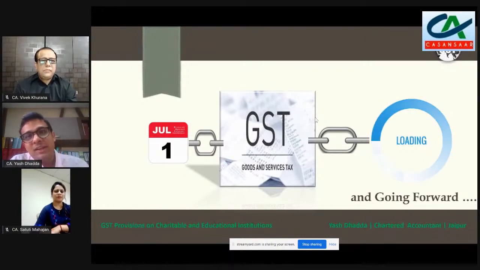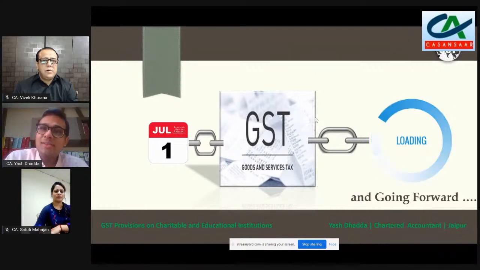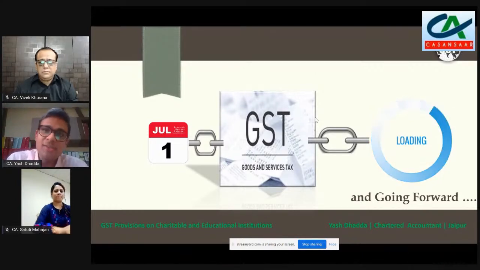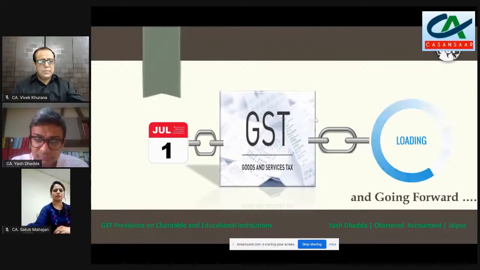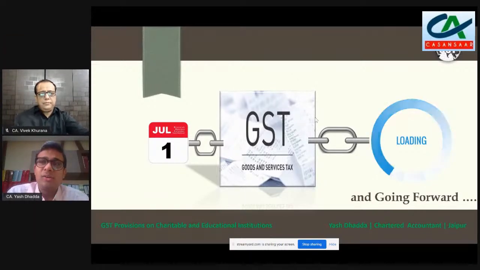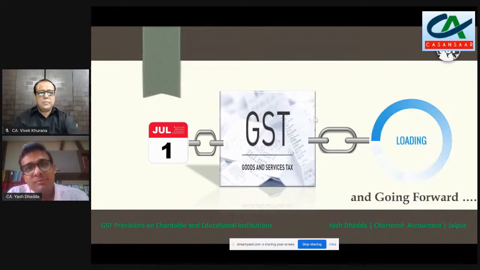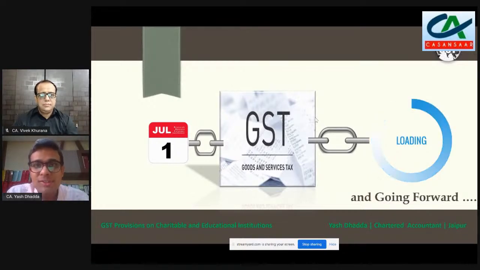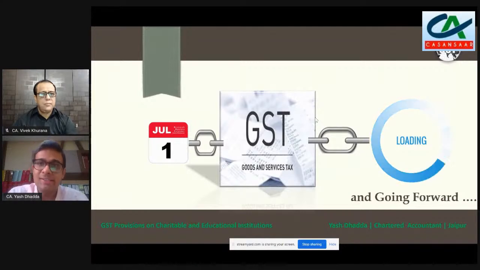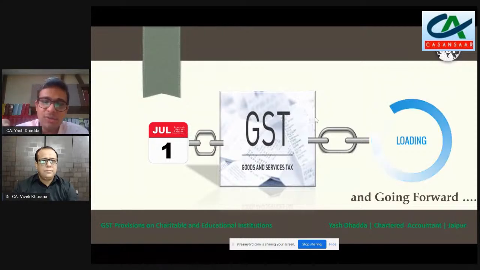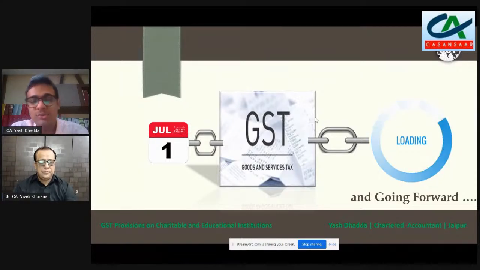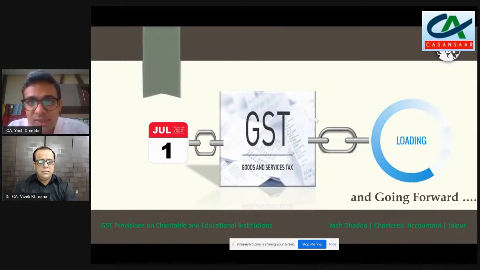So today's topic is very interesting. And when I say interesting, it is because in GST, all of us understand that the majority of things are under the garb of taxation. We know that under GST, because it is a tax on the supply of goods and services, the understanding of the legislature has been that exemptions should be minimized. Yet these two sectors specifically, that is educational institutions and charitable institutions, have been kept out of GST.